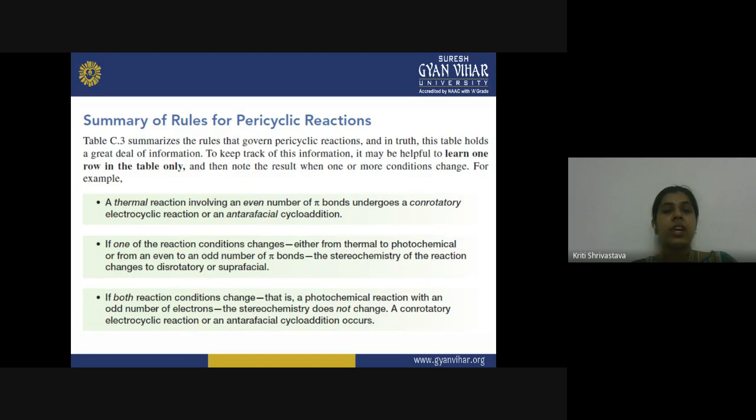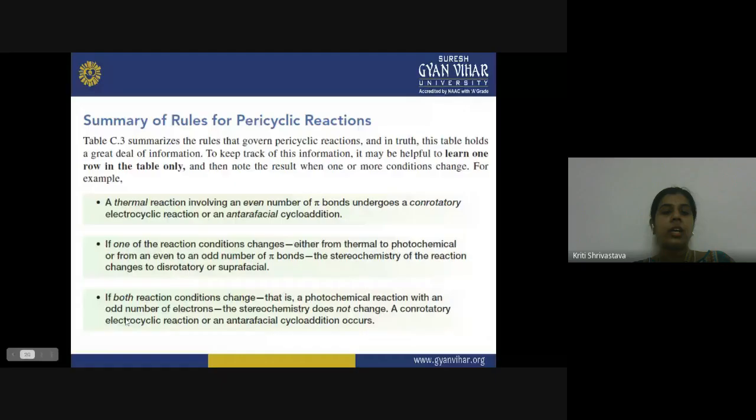If you have changed that this is a photochemical reaction, and this is an odd number of pi bonds, both the factors are changed. Now what will happen? The photochemical reaction with an odd number of electrons, the stereochemistry does not change. Now a con-rotatory electrocyclic reaction or intrafacial cycloaddition reaction will occur.